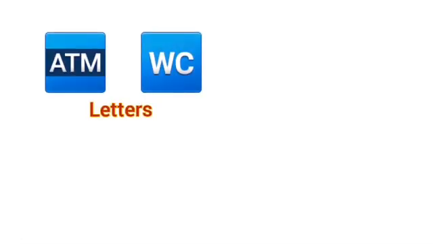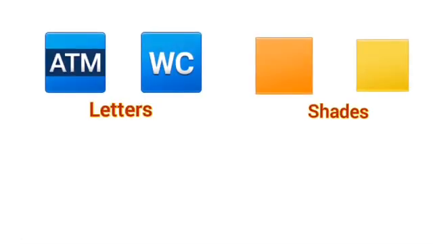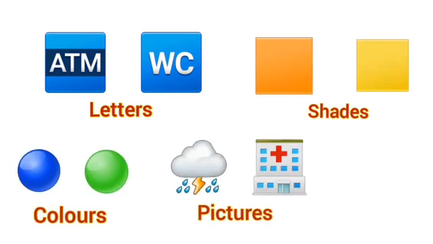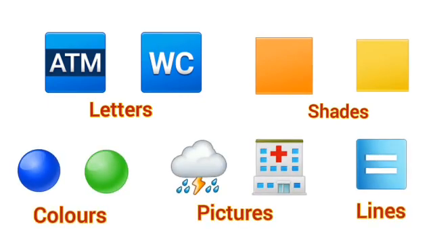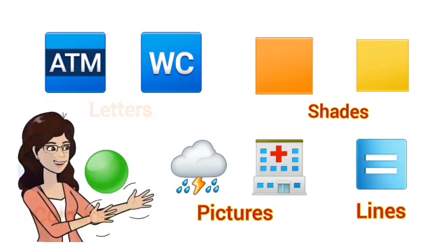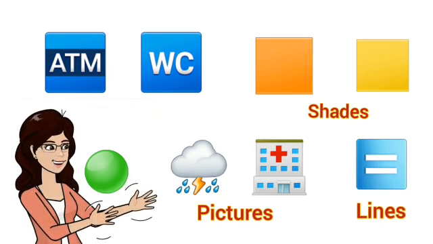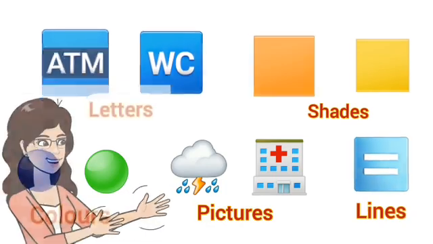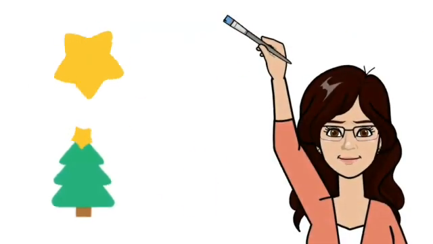So, they are shown using certain letters, shades, colors, pictures, and lines. These signs and symbols give us a lot of information in limited space. With the use of these symbols, a map can be drawn easily. Let us try to draw some conventional symbols.